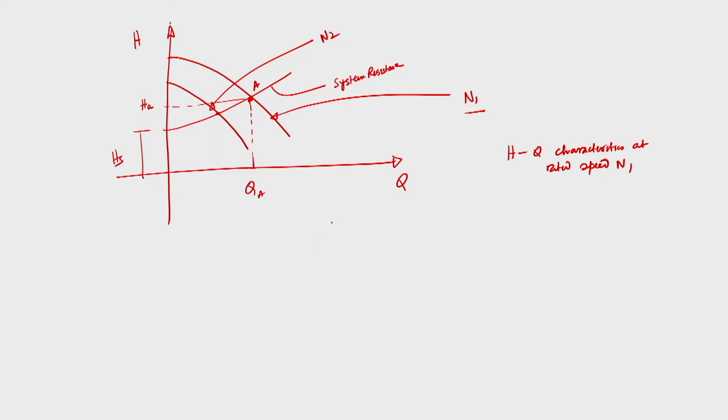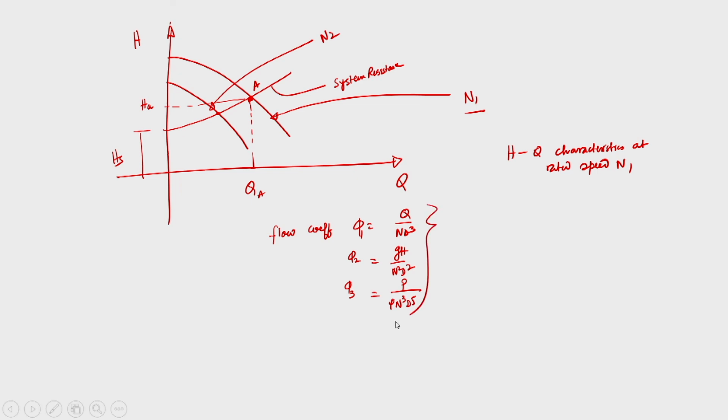And from the Buckingham pi theorem, I know there are a few coefficients that we have obtained. Flow coefficient, that is phi 1, equal to Q by N D cube. Then head coefficient, that is gH by N square D square, and power coefficient, phi 3, that is P by rho N cube D to the power 5.